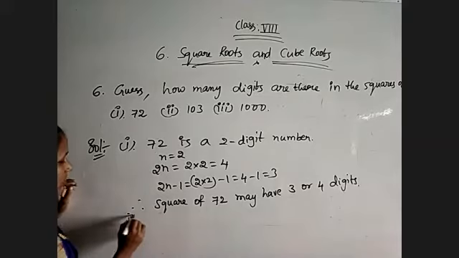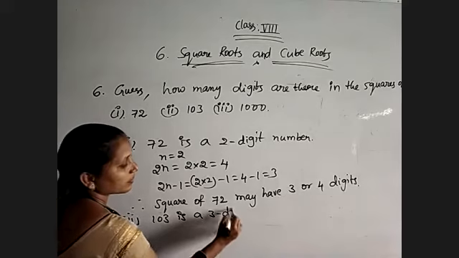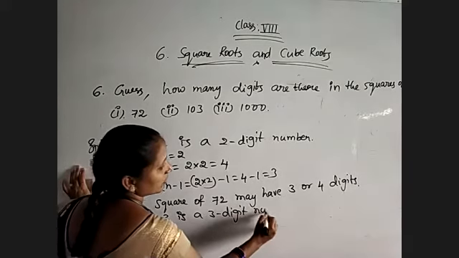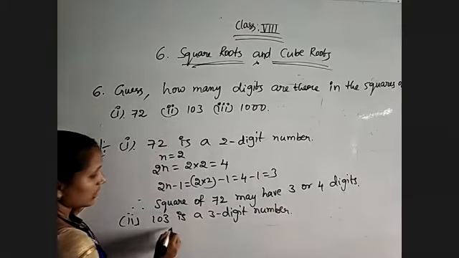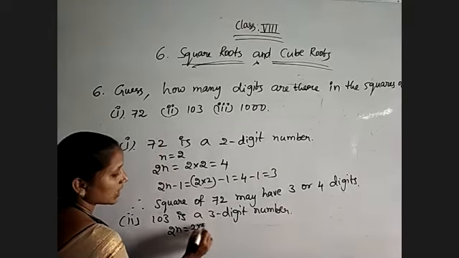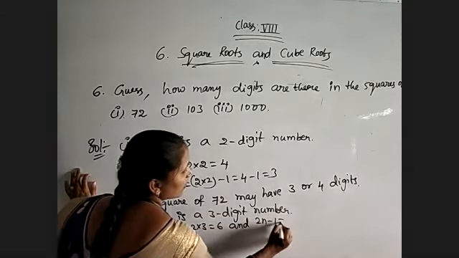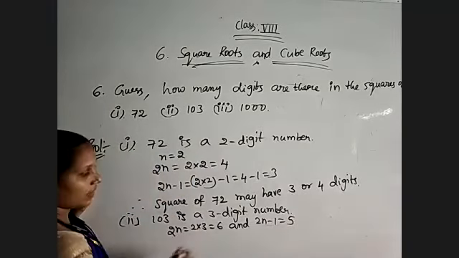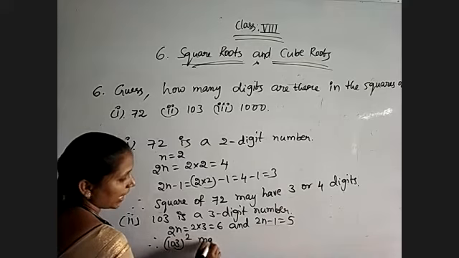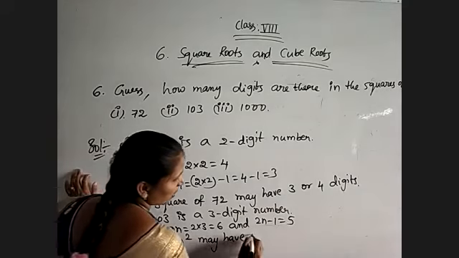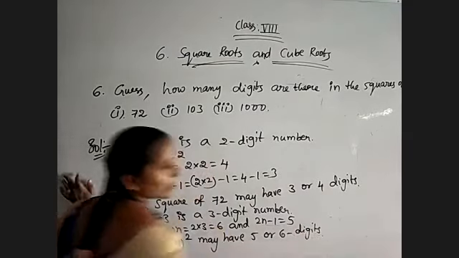So for the second question, 103 is a 3-digit number. That means n is equal to 3. So 2n is 2 3s, which is 6. And 2n minus 1 is 6 minus 1, 5. So 103 squared may have 5 or 6 digits. That's all.